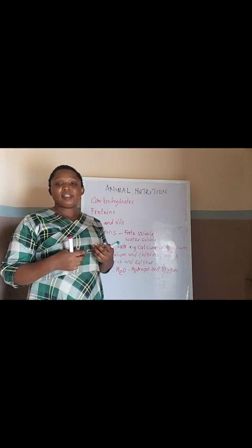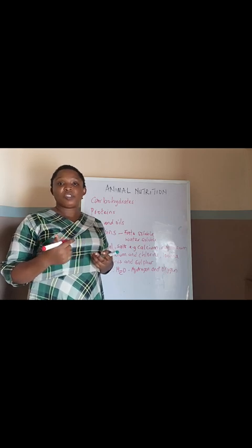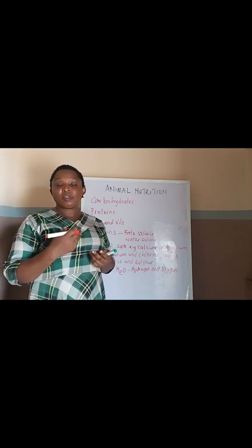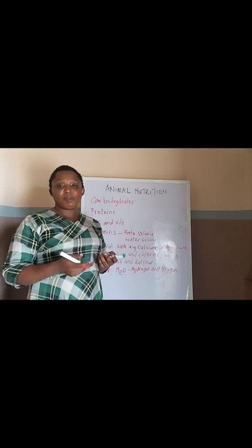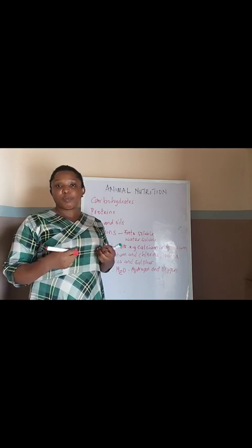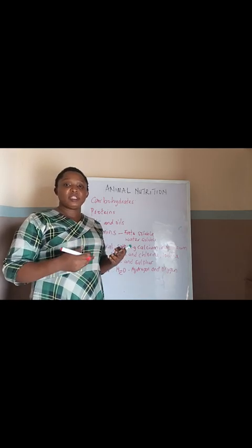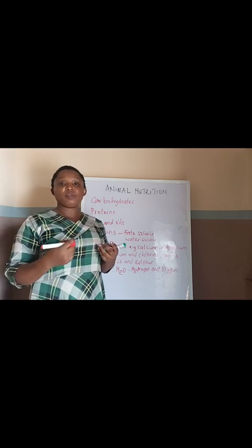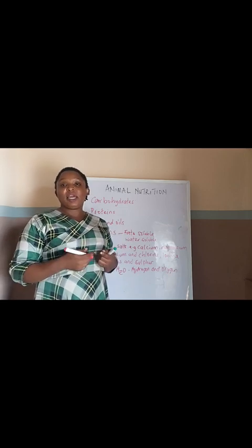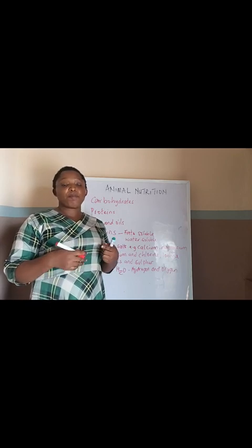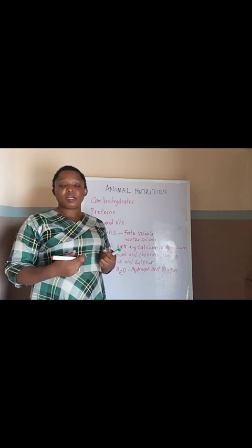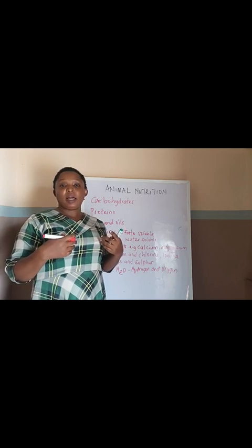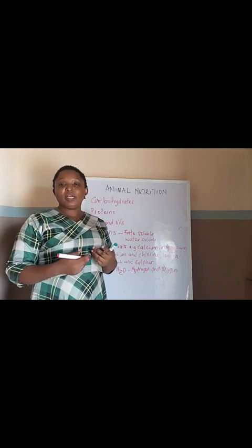Another thing is that water is necessary for the transportation of materials throughout the body, because materials move throughout the body. So water is necessary for the movement of these materials. Another function of water is that it is needed for the proper removal of waste products in the body. So for waste not to accumulate in the body, for waste to be properly expelled out of the body, water is needed. And water forms part of the blood. Yes, it forms the major part of the blood, because even the major part of the body of an animal is composed of water.